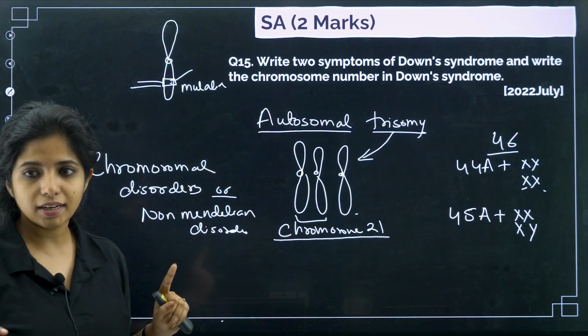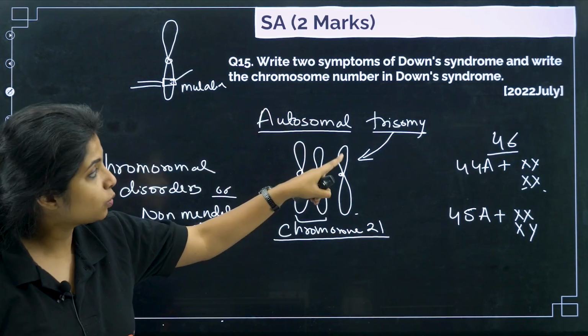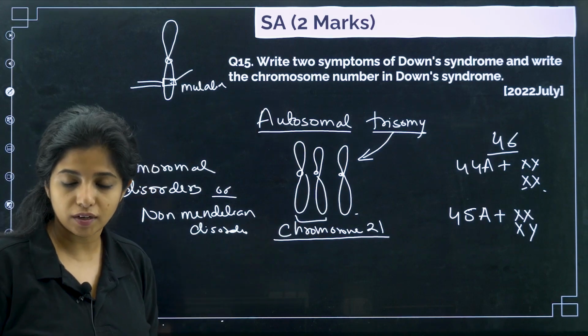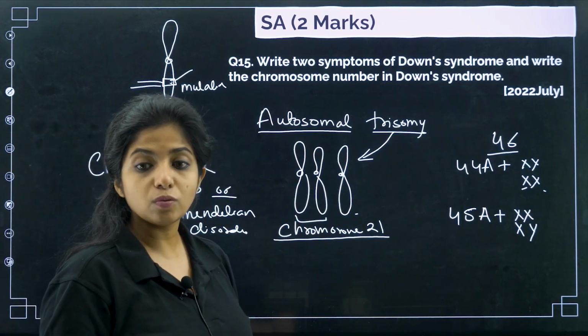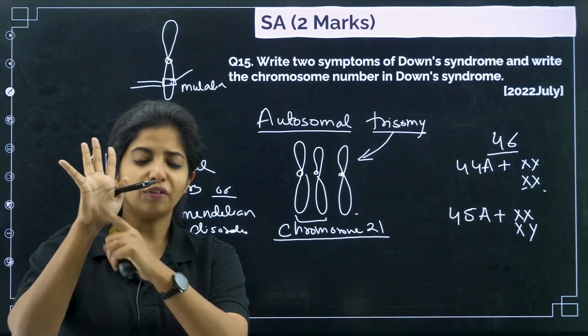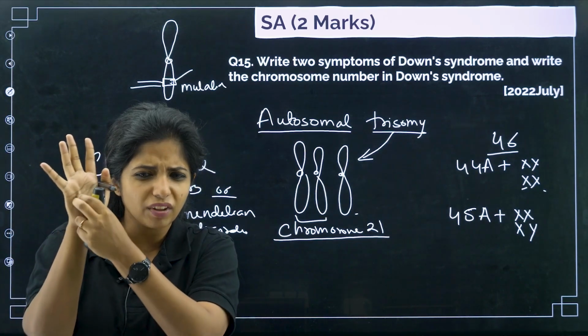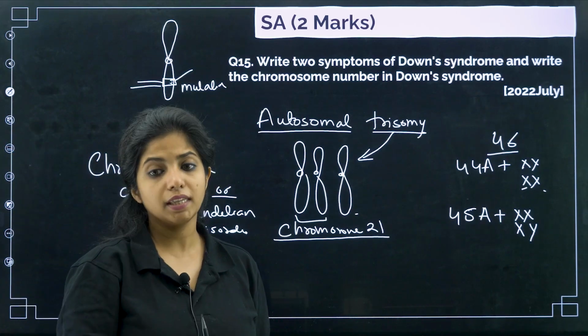So you have to understand the chromosome number for Down syndrome will be 21 and it will be trisomy of autosomal chromosome, my dear children. Now what are the 2 symptoms of Down syndrome? They will be having a broad palm with significant palm crease. Palm crease as in you can see the lines, no, they will be having very darker, very different type of lines than us.